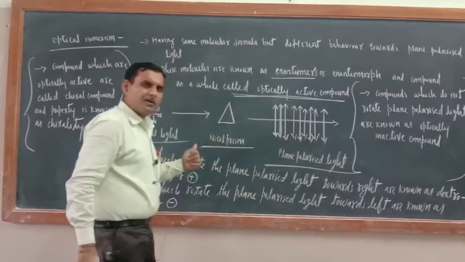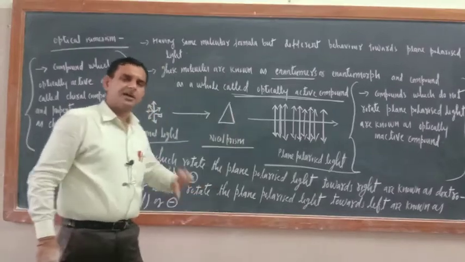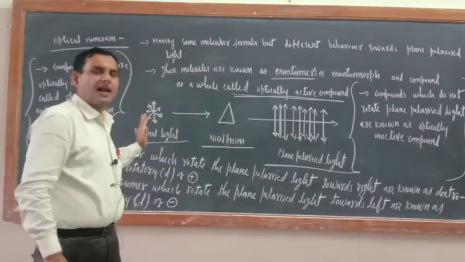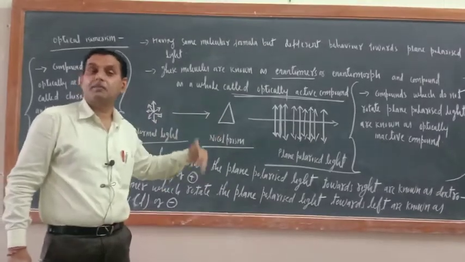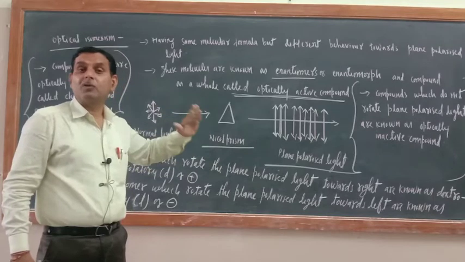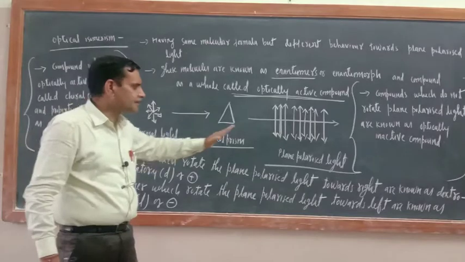So now normal light changes into plane polarized light. What is the difference between normal light and plane polarized light? Normal light vibrates in all direction. Plane polarized light means light which vibrates perpendicular to the direction of propagation. That is known as plane polarized light.